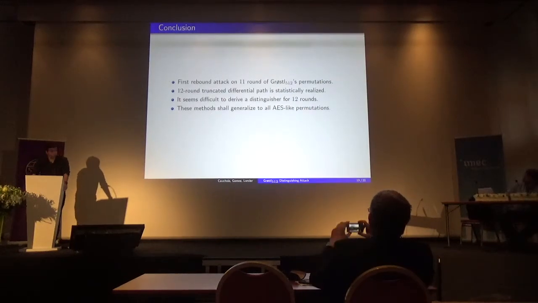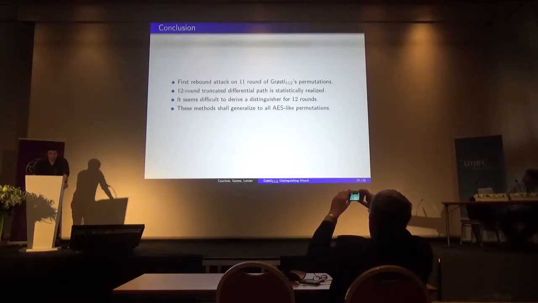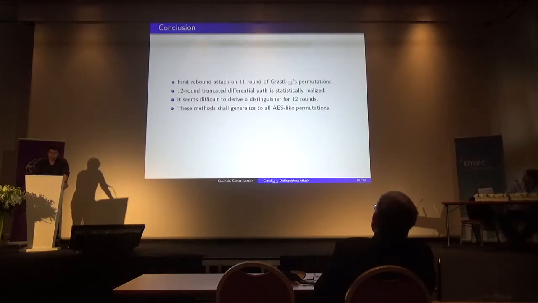So to conclude my talk, I would say that it is the first rebound attack on 11 rounds of Grøstl permutation. Everything that I said can be transposed to the other permutation, Q of Grøstl-512. And the truncated differential path on 11 rounds we have built may be extended to another truncated differential path on 12 rounds.